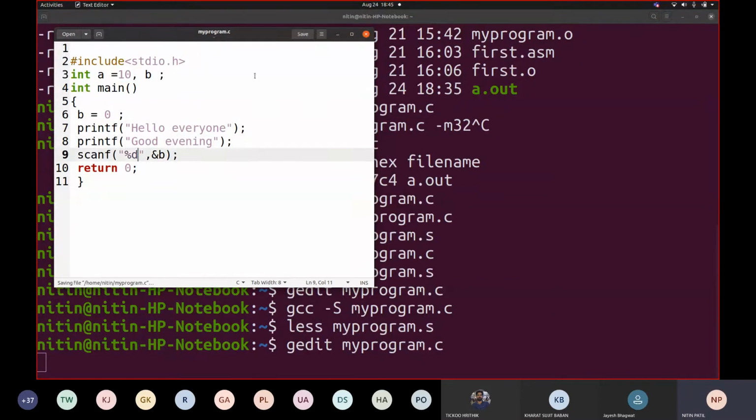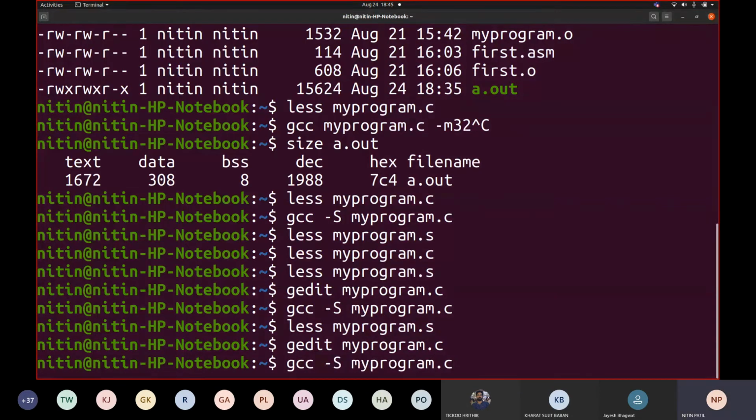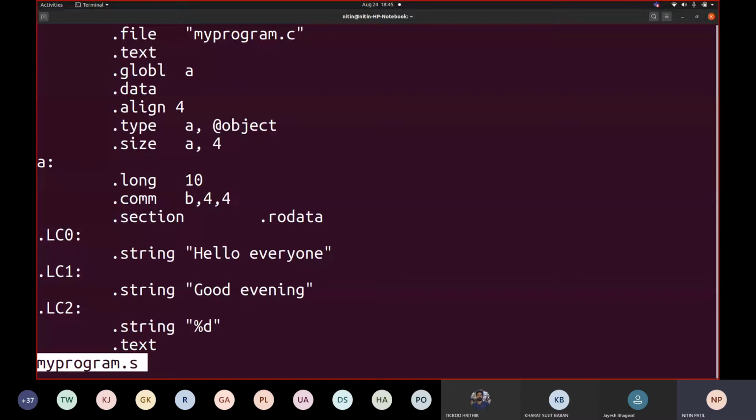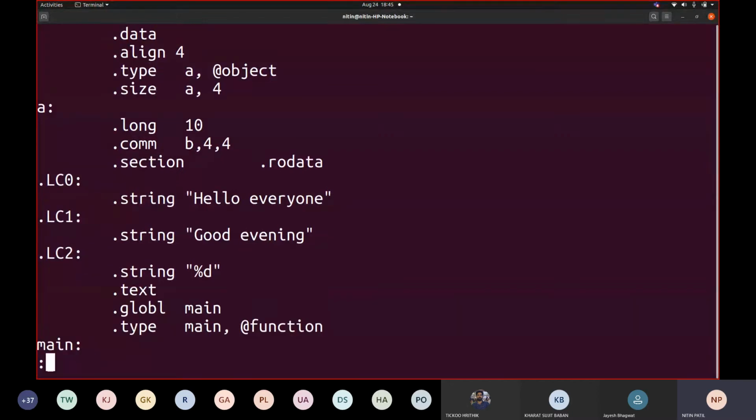Let us see whether we are getting them over there. Let me translate this code again by writing gcc -S myprogram.c. We got the .s file. Let us see this. Can you see LC2 even? This %d is added there. So everything which is part of scanf and printf kind of functions would be added into RO data. You may exclude them by writing these declarations in your data section also. Fine. That is your choice whether you want to use RO data or data to write these kinds of definitions.